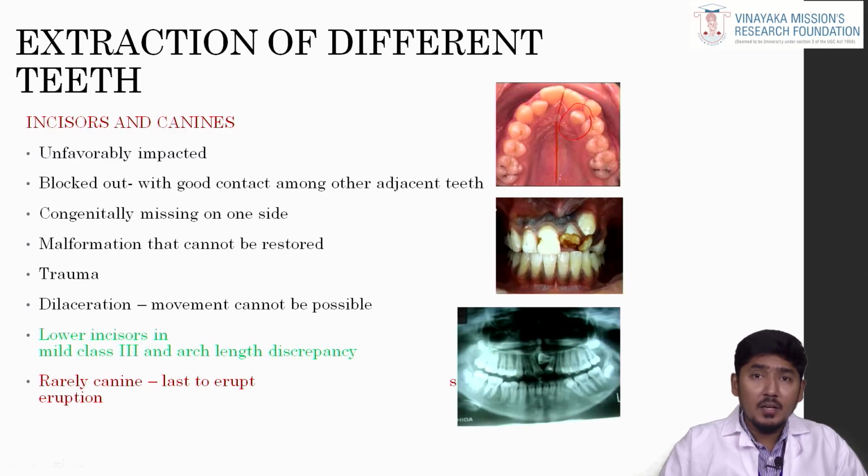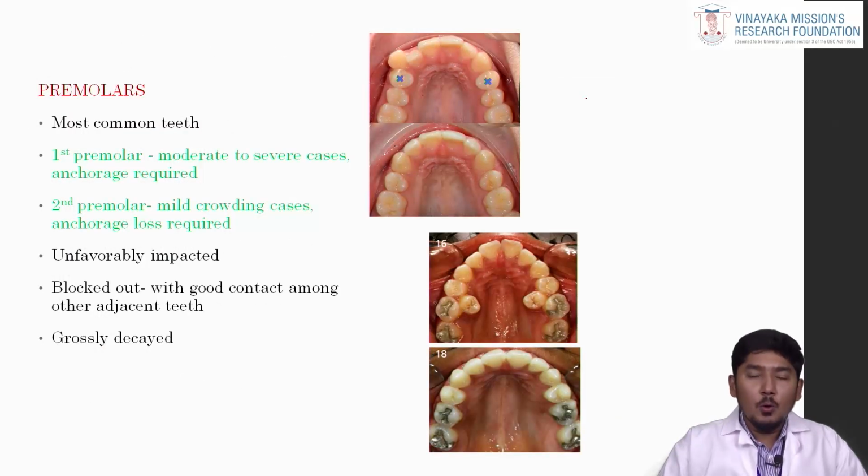If it is so highly placed below the nasal floor, we cannot do much orthodontics to bring the canine, considering the prognosis of the canine. Most probably it will take more treatment time for orthodontics to bring the canine into the arch. In such cases, we can go for surgical extraction of the canines instead of premolars. As I mentioned earlier, the most common teeth to be extracted are premolars.